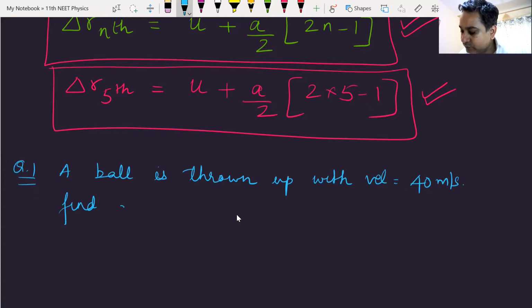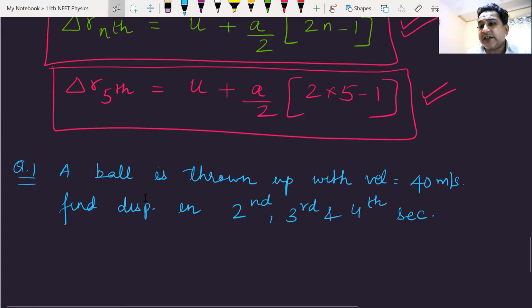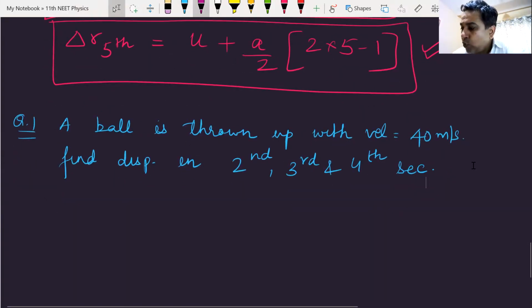Find the displacement in the second, third, and fourth seconds. Your time starts now.